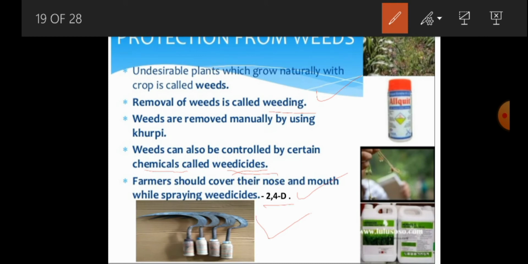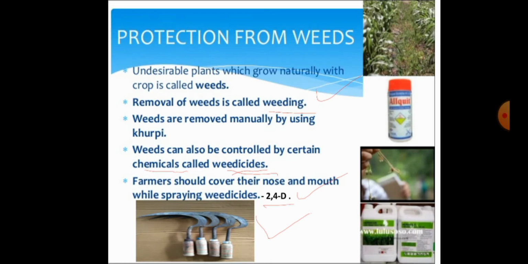Similarly, while spraying chemicals for removing weeds from the crops, farmers should take care, because farmers should cover their nose and mouth while spraying weedicides. Weedicides are chemicals that are very dangerous to human beings. So while spraying weedicides or 2,4-D, farmers should cover their nose and mouth.